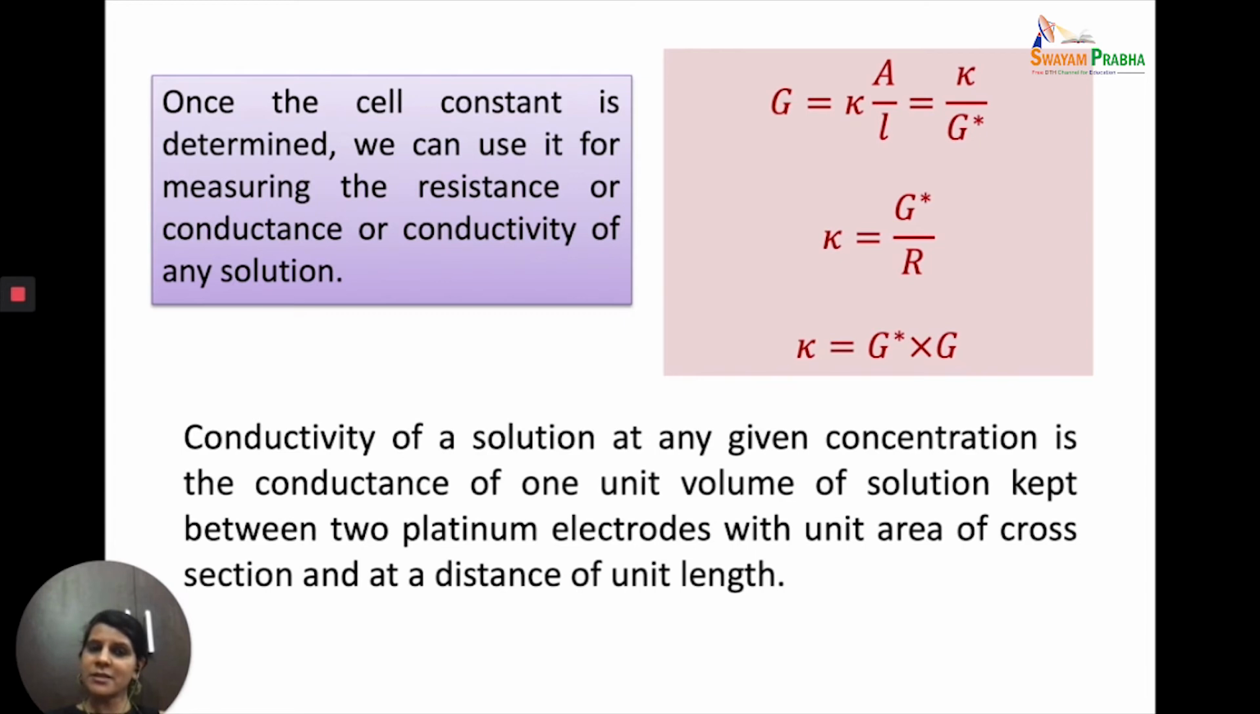We were saying that it was the conductance of 1 centimeter cube of the electrolytic solution. But right now we are saying that this is for 1 centimeter cube, or 1 unit volume of the solution, when it has been kept between 2 platinum electrodes. So we have become a little more specific while defining. So the better definition, as I am repeating, is: conductivity of a solution at any given concentration is defined as the conductance of 1 unit volume of the solution kept between 2 platinum electrodes with unit area of cross section and at a distance of unit length.